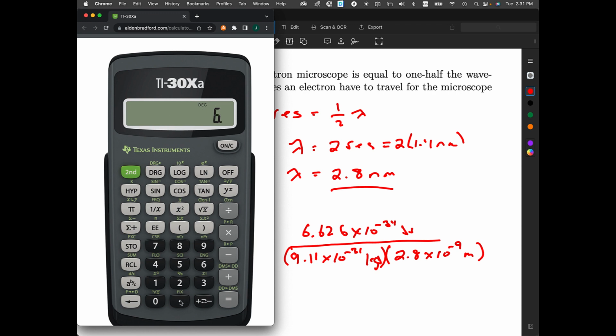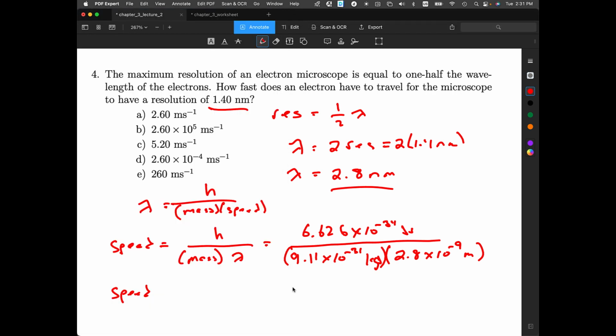Let's do this again. 6.626 EE 34 negative, divided by 9.11 EE 31 negative, divided by 2.8 EE 9 negative. And so I get 2.6 times 10 to the 5.